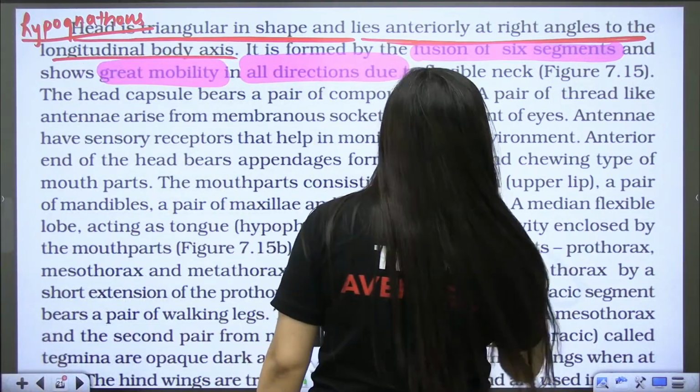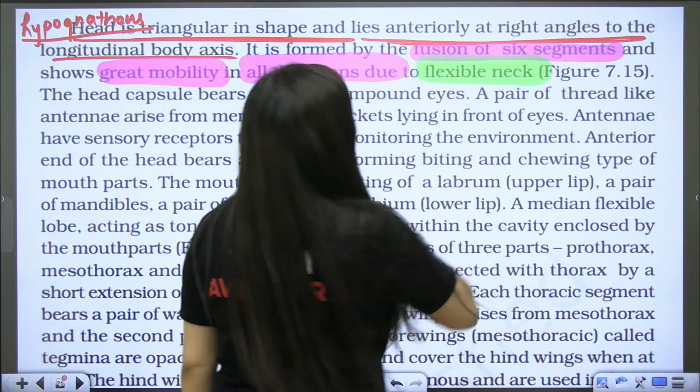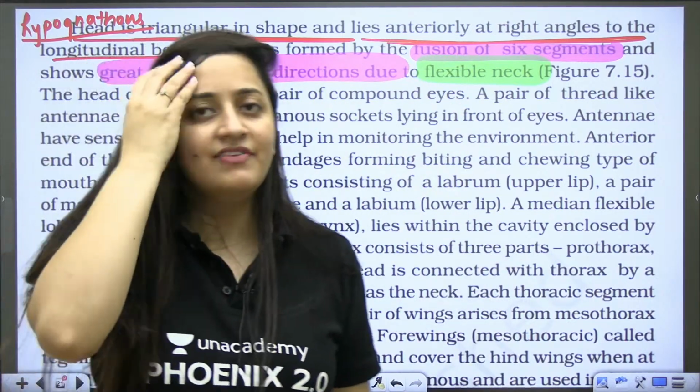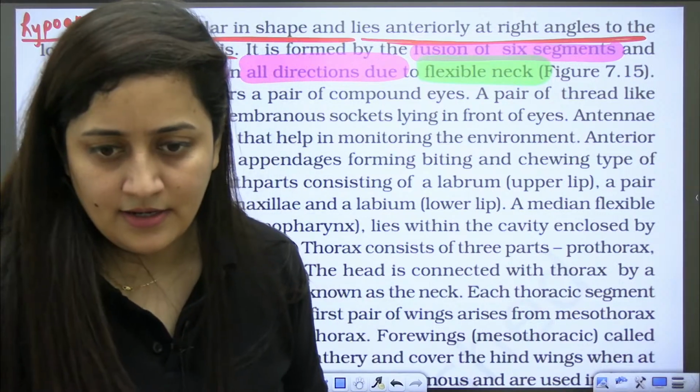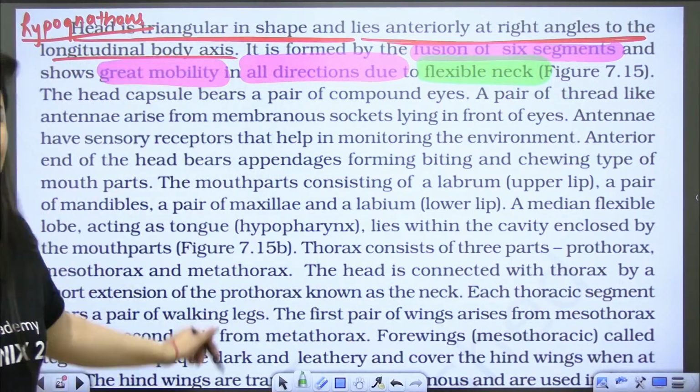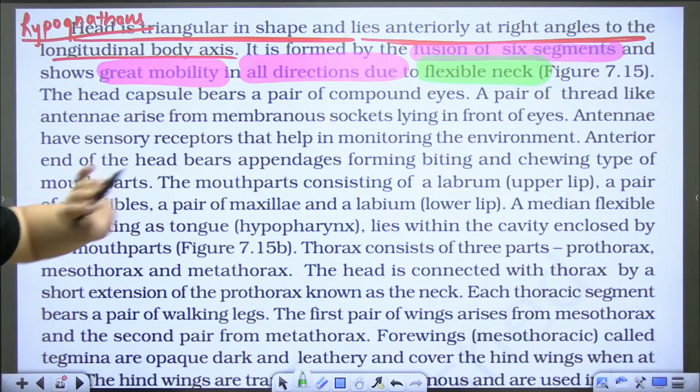And why is it possible? Due to the flexible neck. So in the cockroach, do we have a neck? Yes, a very small structure. A very small neck is there. Is that clear? So a flexible neck is present there.